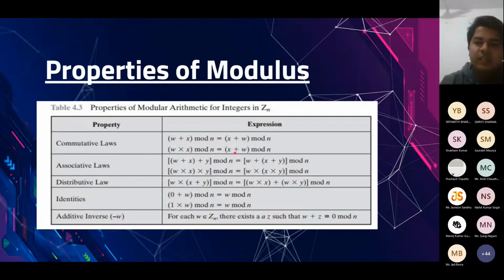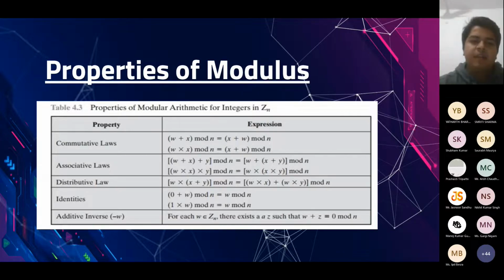Similarly, we have associative laws, distributive laws, identities, and additive inverse. Identity is a bit interesting. How do we define an additive identity? We say that E is an additive identity if A plus E is equal to A. For addition, this additive identity is zero, because you add zero to any number and you get the original number.